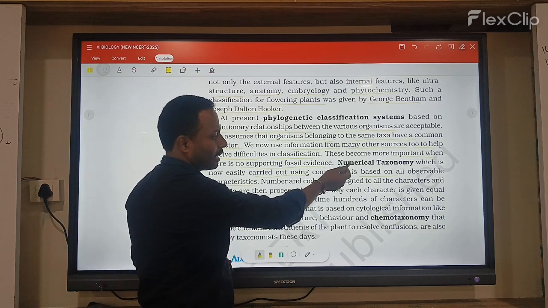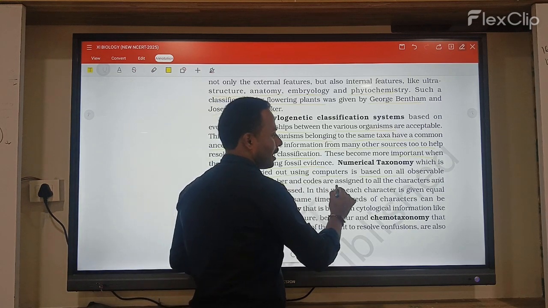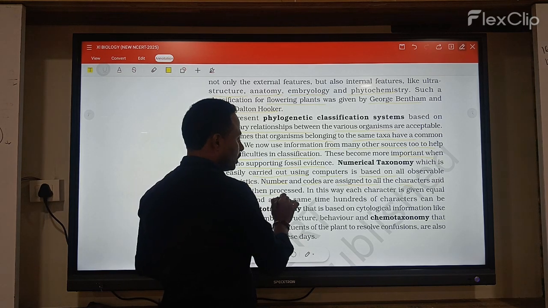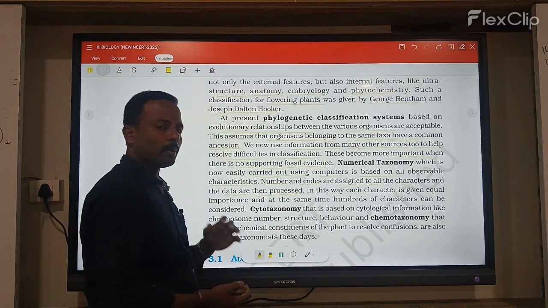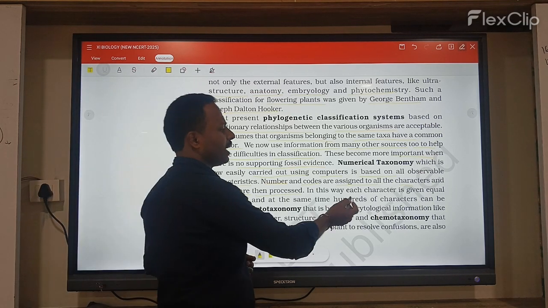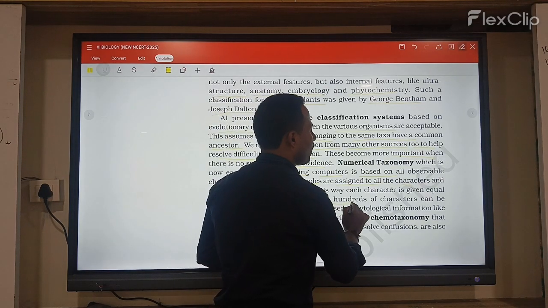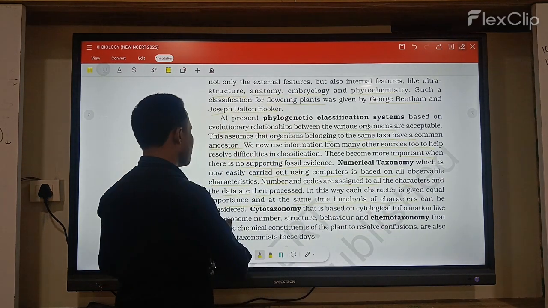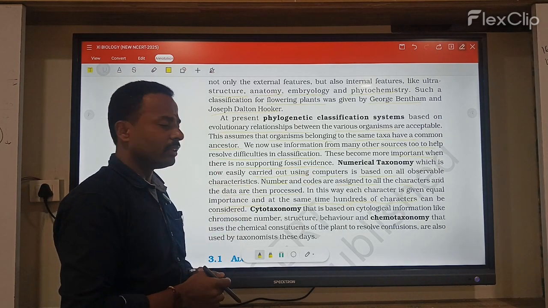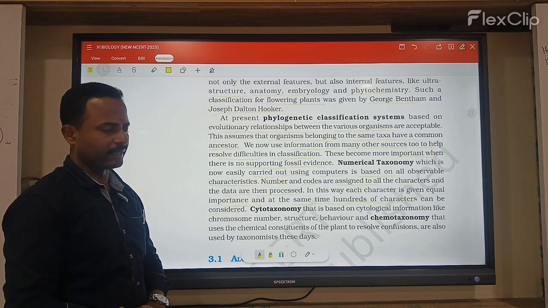It is explained in numerical taxonomy as a number coding assigned to all characters, and the data is processed. In this way each character is given equal importance, and at the same time 100 characters can be considered at a time. 100 characters can easily be given as characters in numerical taxonomy.